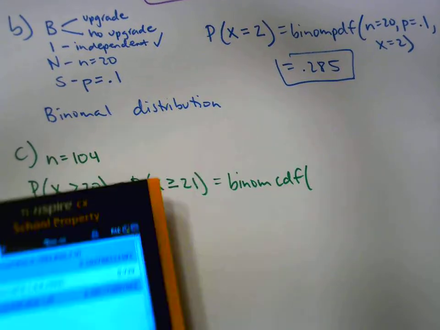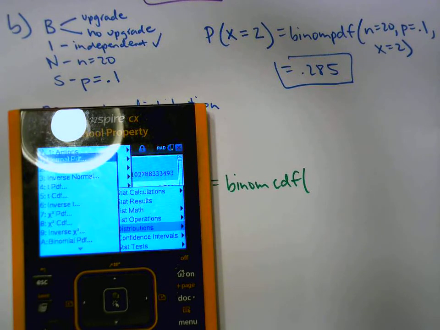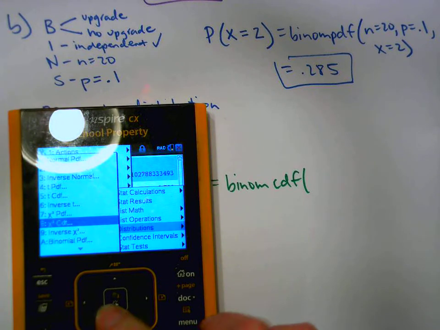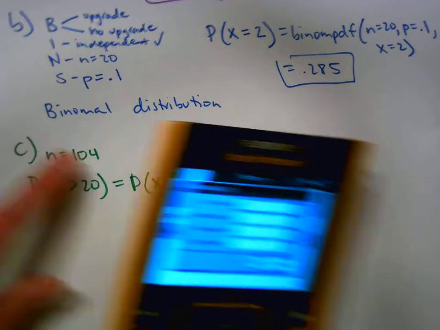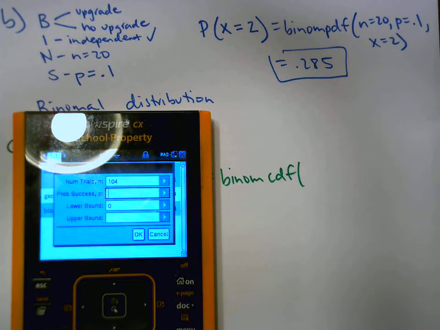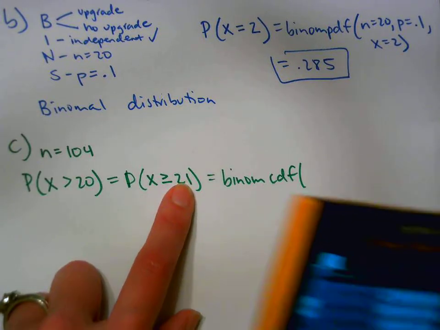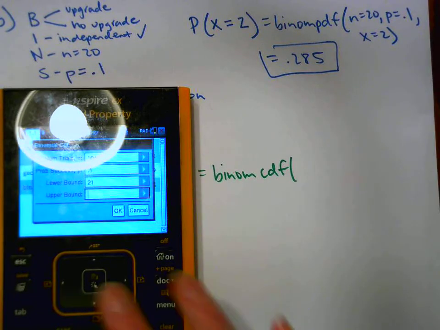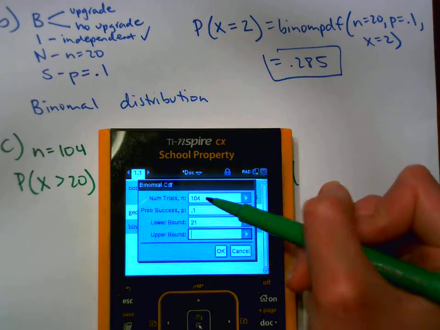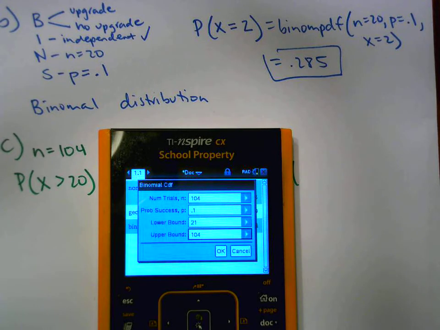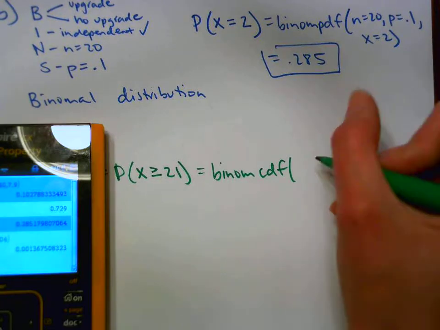So go back to the calculator, menu, statistics, distributions, and CDF would be right underneath it, B. My number of trials is now 104. Probability of success is the same, 0.1. My lower bound, use the equal to, 21. And what is your upper bound? How many flights is he taking? 104. So it is not infinity. And there's your answer. So let's just write down all our stuff.